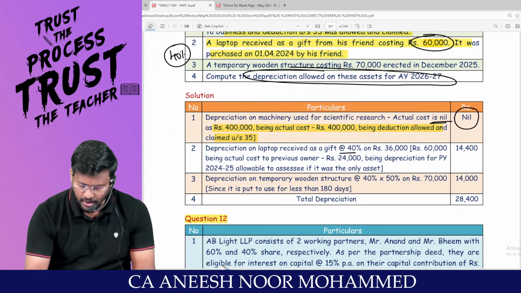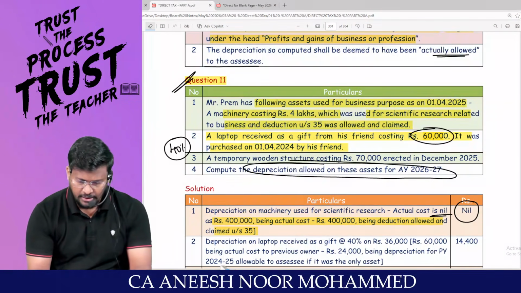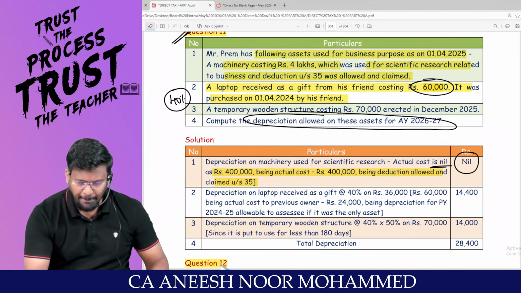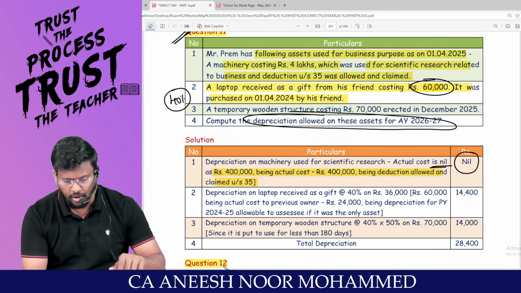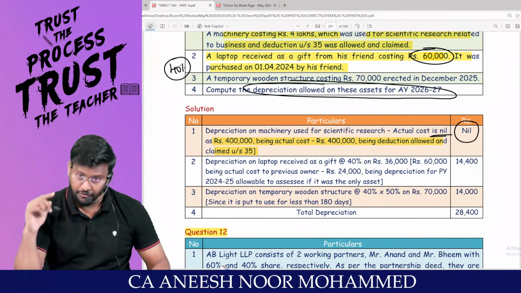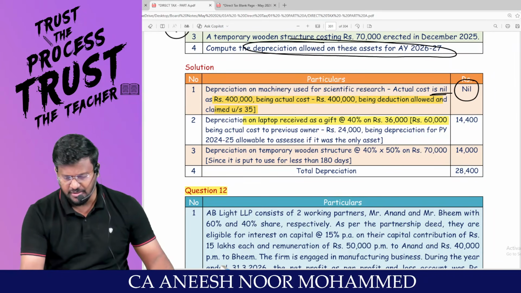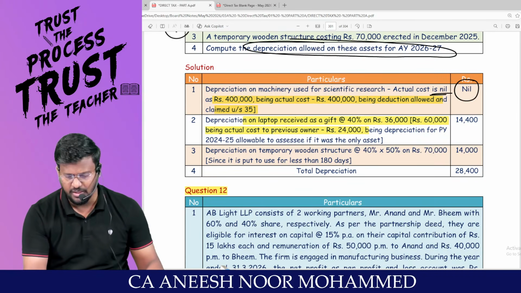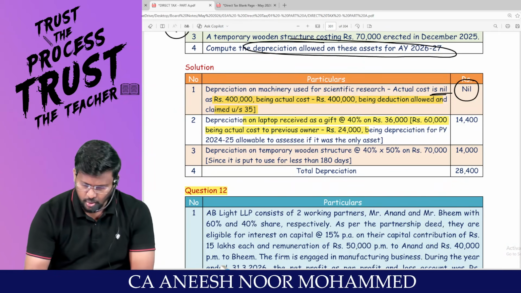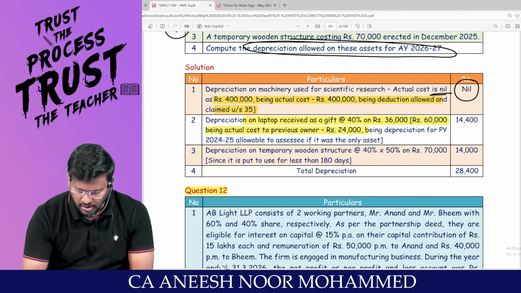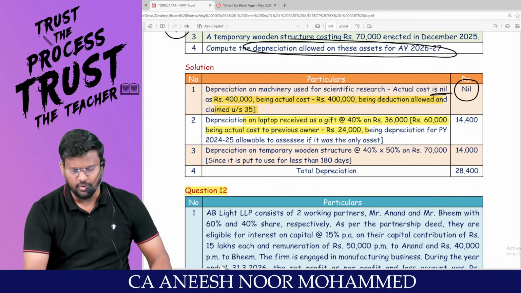24,000, right? 24,000, yes, sir. Sir, look here. Laptop received as gift from his friend costing 60,000. It was purchased on 1/4/2024 by his friend. Friend purchased on 1/4. Depreciation on laptop received as gift at 40% would be 36,000, because 60,000 is the real cost. So 60,000 into 40% is 24,000. Yes, sir. My dear lovable students, sir, cost is the cost to the previous owner.